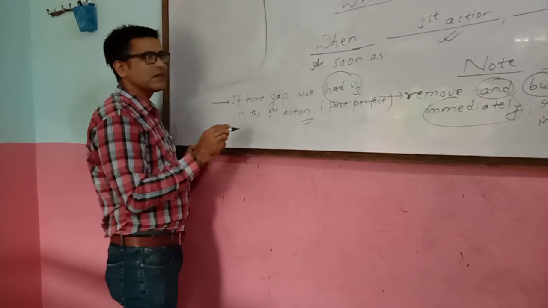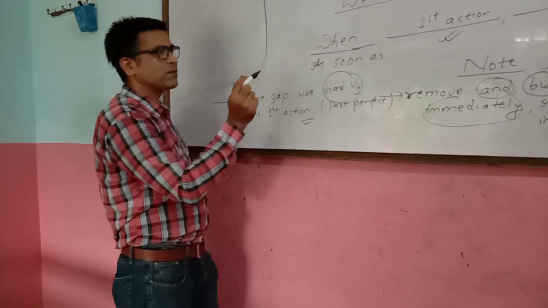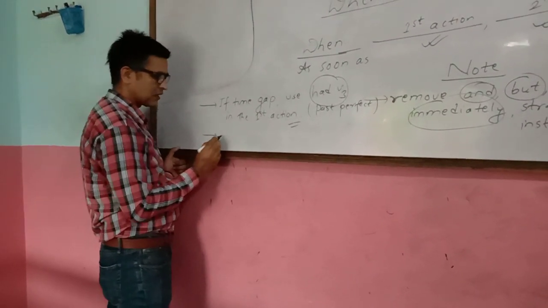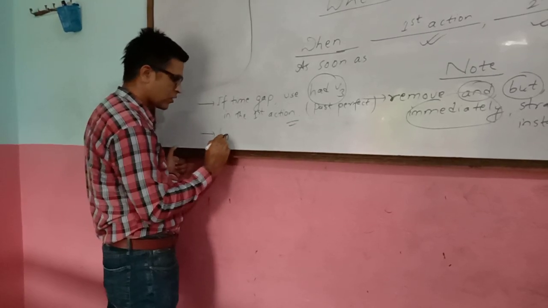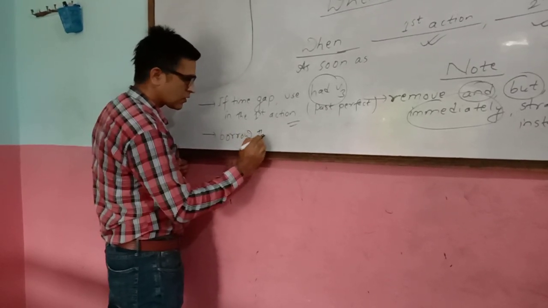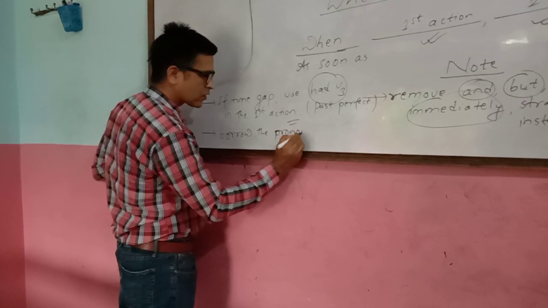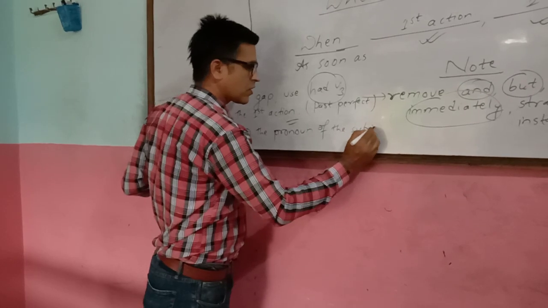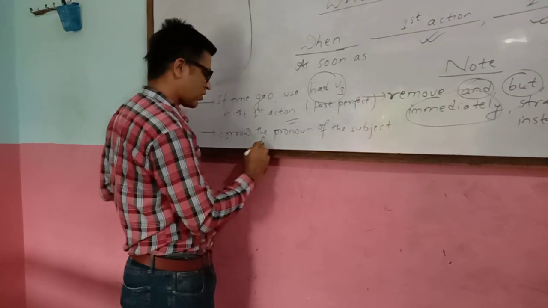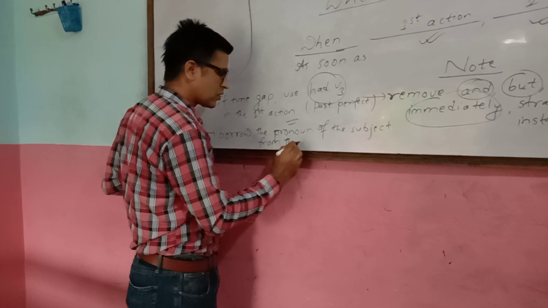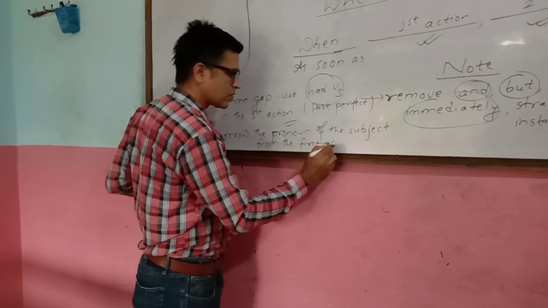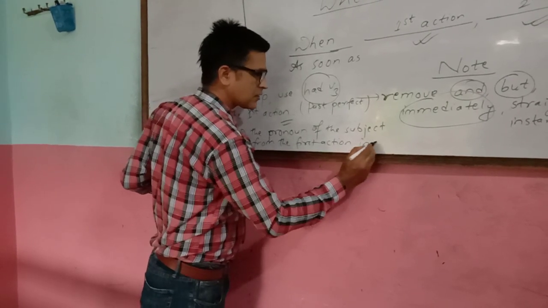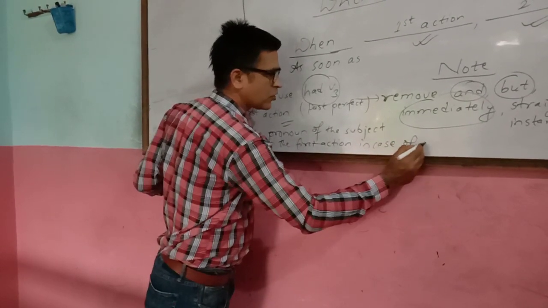And you need to borrow the pronoun of the subject from the first action, in case of no subject.